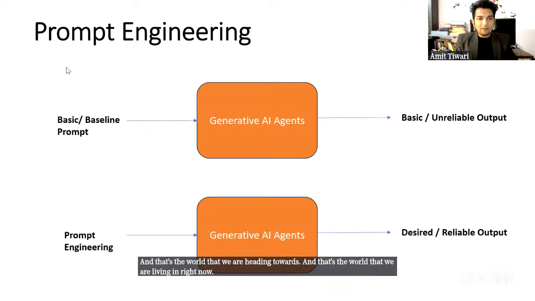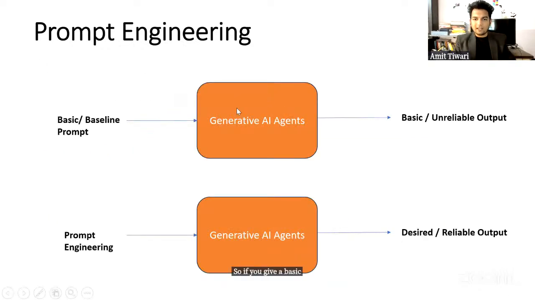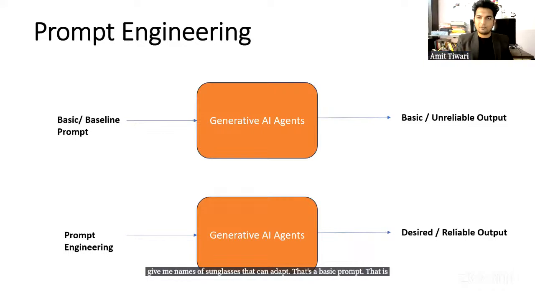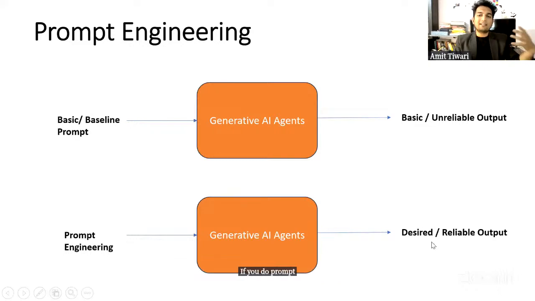So if you give a basic prompt to a generative AI agent, it will give you a basic output. Basic prompt like generate me an image of a sunglass that can adapt in light and dark, or give me names of sunglass that can adapt in dark. That is called a basic or baseline prompt. If you give a basic prompt, you'll get a basic reply. If you do prompt engineering, then you always get desired or reliable output. And let's explore prompt engineering one by one.